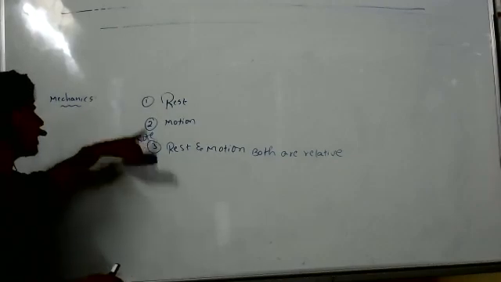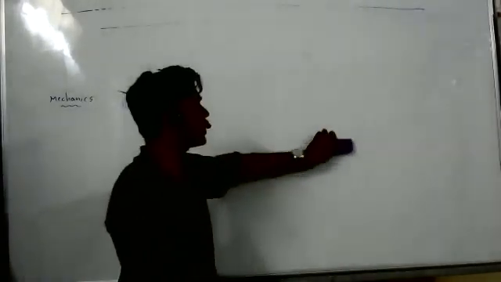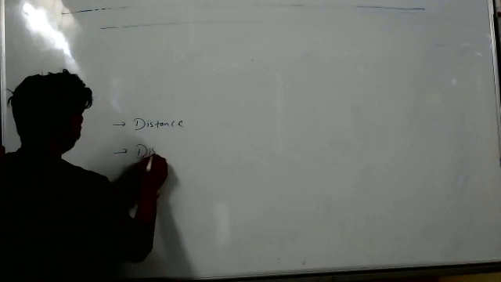So rest and motion are relative terms, and there are some important terms in this lesson on motion in 1D. One more important thing is distance. We know that distance. Next one is displacement.